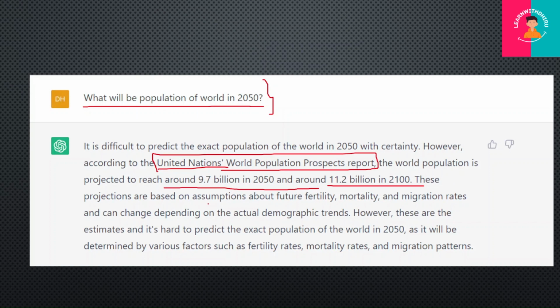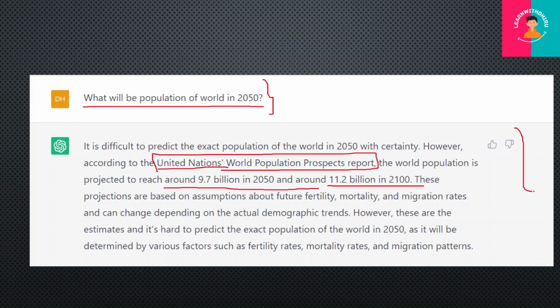These are projections based on assumptions about future fertility, mortality, and migration rates and can change depending on actual demographic trends. It is hard to predict the exact population as it will be determined by various factors such as fertility rate, mortality rate, and migration patterns.